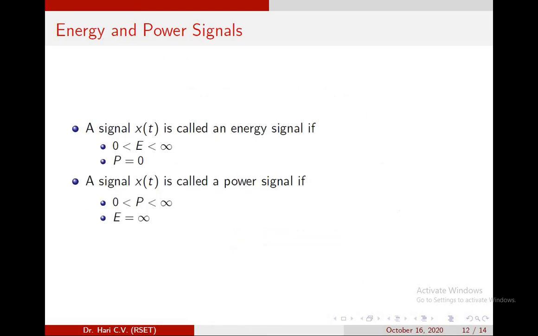A signal x of t is called an energy signal if its energy value is in between 0 and infinity, which means it should be a finite value, and the power value should be 0. A signal x of t is called a power signal if the power value is a finite value, which means it should be in between 0 and infinity, and the energy value should be equal to infinity.